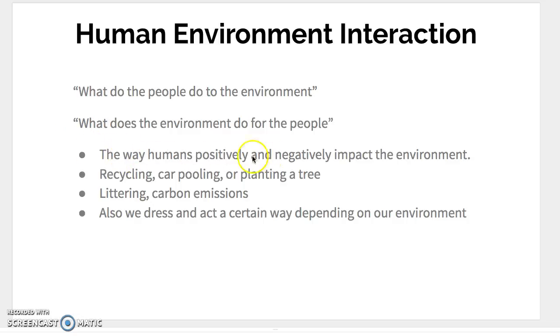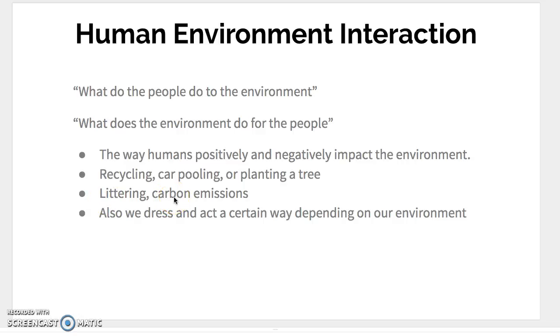It's the way humans can positively and negatively impact the environment. Recycling, carpooling, or planting a tree are all ways that humans can positively impact the environment. That's positive human-environment interaction. There's also negative human-environment interaction: littering, just throwing your trash in the street, not picking up after yourself, throwing pop bottles or other recyclable items in the trash, not recycling them. That would be an example of ways that we negatively impact the environment.